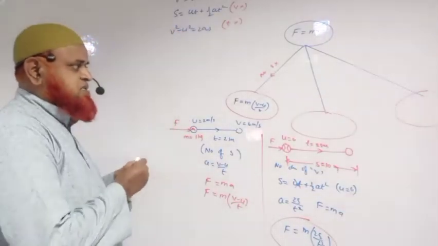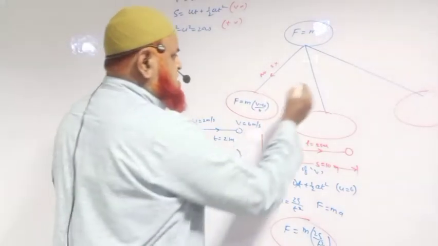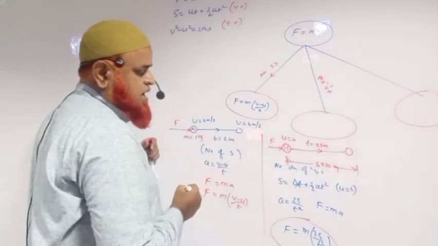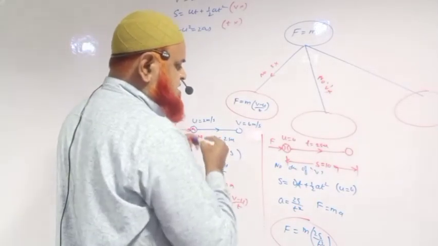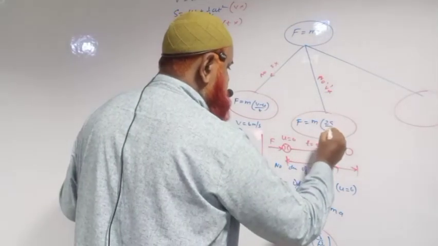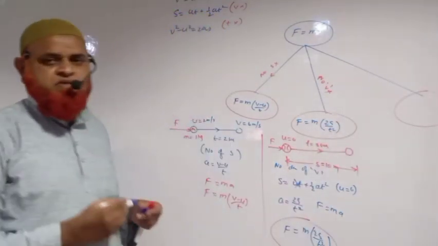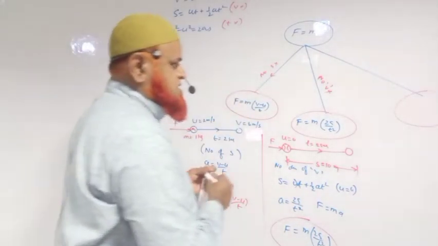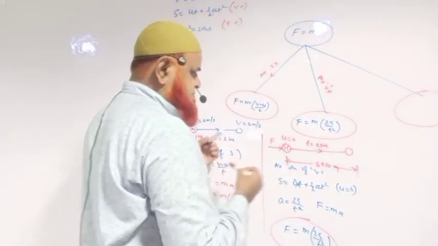So in the second case, there is no discussion of final velocity, and the suitable formula is this. F = m into 2S/t² is the suitable formula we are going to apply here. Understand? So we go for the third case, in which